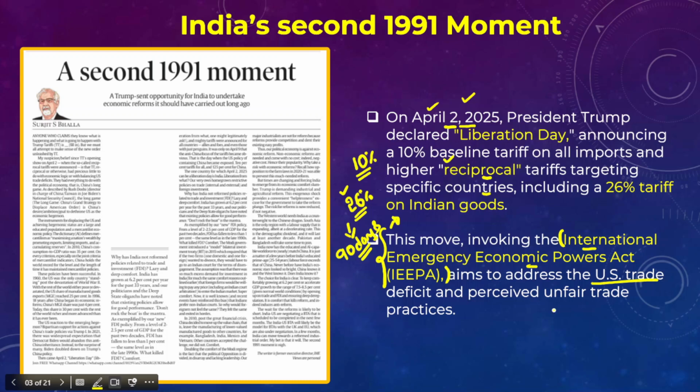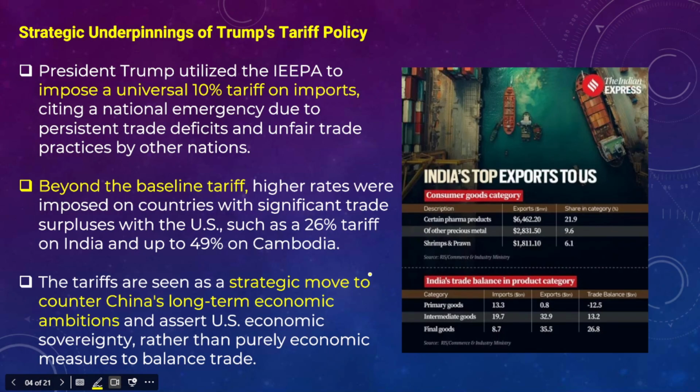In fact, Donald Trump also considered trade practices by some countries in the European Union, countries like China, and to that extent India also. So they have adopted arbitrary and unfair trade policies, and therefore it is important to impose tariffs on those countries to protect American interests. This is the main idea behind Donald Trump when he imposes tariffs on the majority of countries including India.